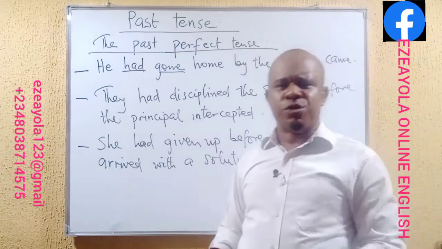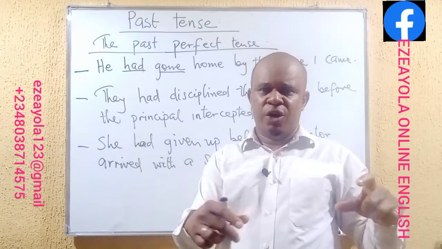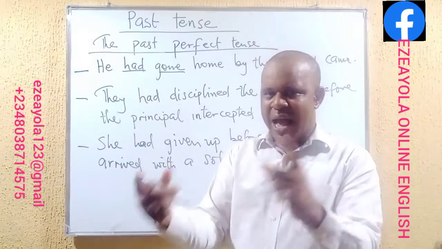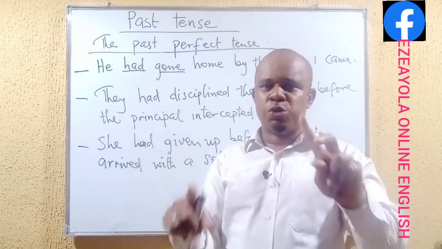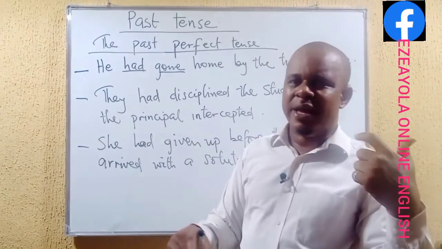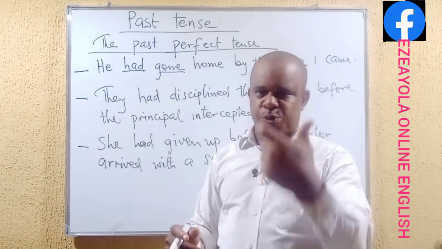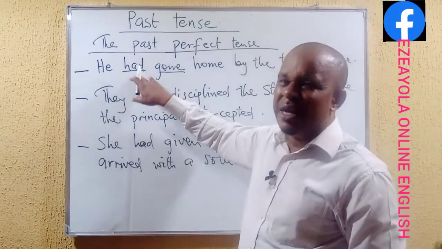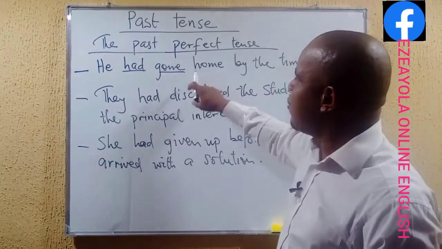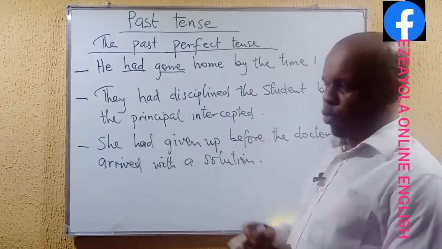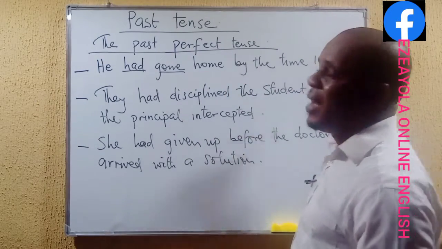And I did tell you that in the past perfect tense, there must be a situation where we notice actions that took place in the past. There must be two different actions that took place in the past. And because of that, representing such a situation in expressions must involve the use of what we call the past perfect tense. If you notice what we have on the board, what are you seeing already? He had gone home by the time I came.